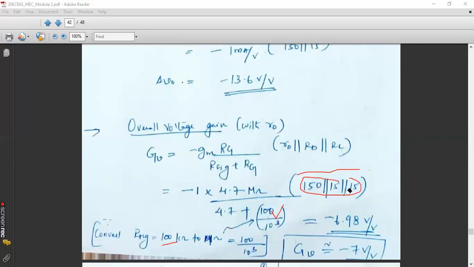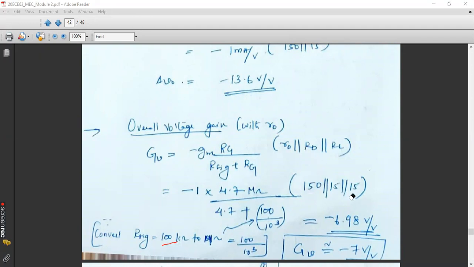I hope that is clear. What I have done here is RG divided by Rsig plus RG, maintained in mega ohm. Numerator is in mega ohm and denominator is also in mega ohm, because Rsig, even though it is in kilo ohm, I have converted into mega ohm by 10 to the power 3, and I have cancelled the mega ohm so that this will be a constant, right? Then I have maintained R0, RD and RL in kilo ohm itself.